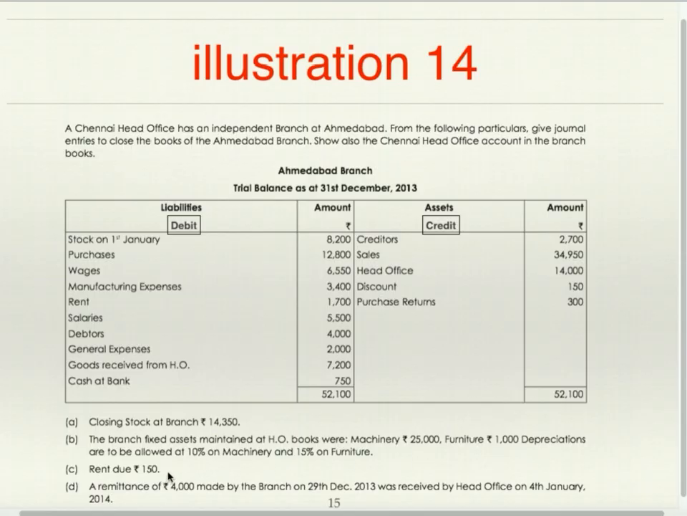Rent due 150. Entry for outstanding rent is rent to outstanding rent. A remittance of 4,000 made by branch on 29th December was received by head office on 4th Jan. This is cash in transit, 4,000 remitted by branch but not received by head office at the year end.